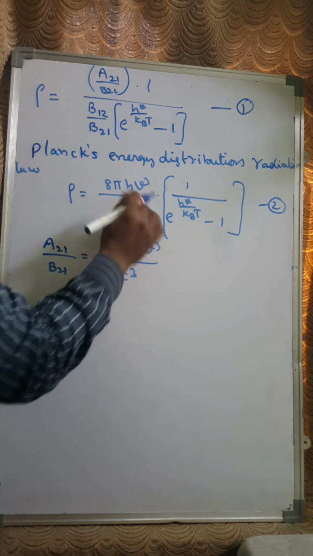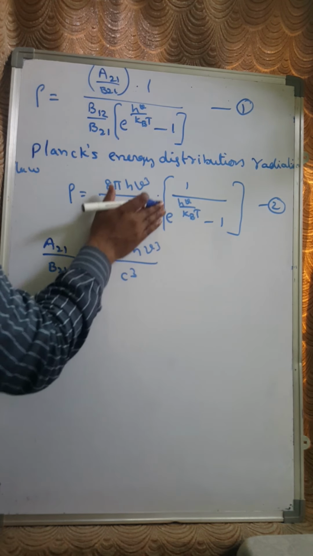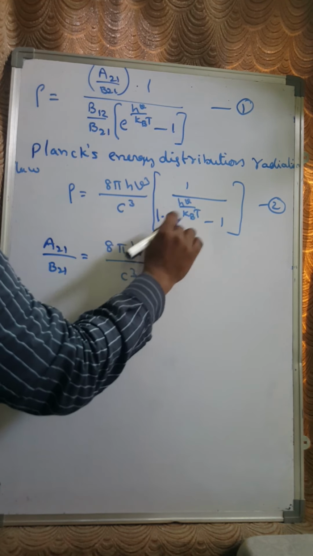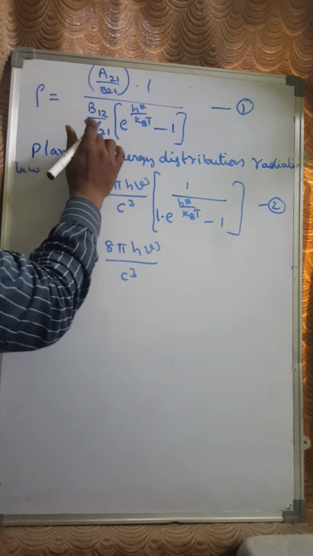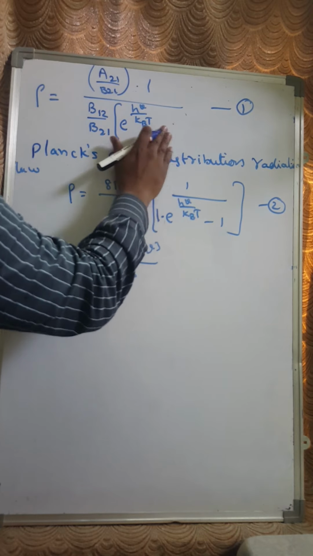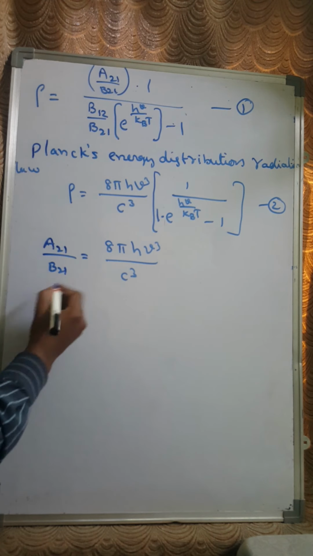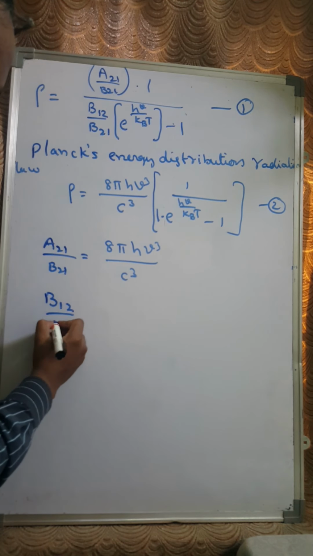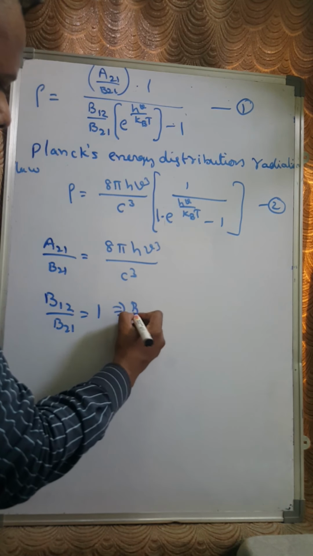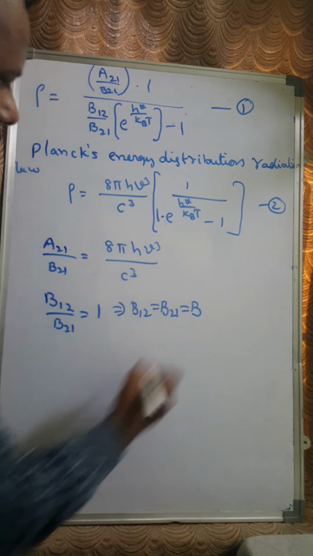And the other part, exponential of h mu by kBT minus 1, right? So B12 by B21 is nothing but 1. So from here you are going to have B12 equals B21, which I am representing as the stimulated process coefficient B, right?